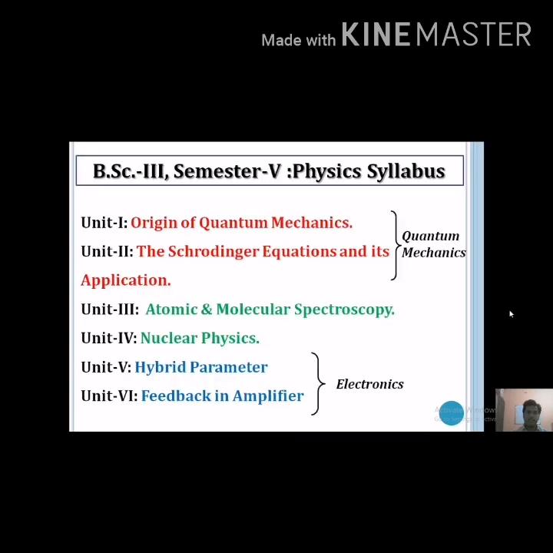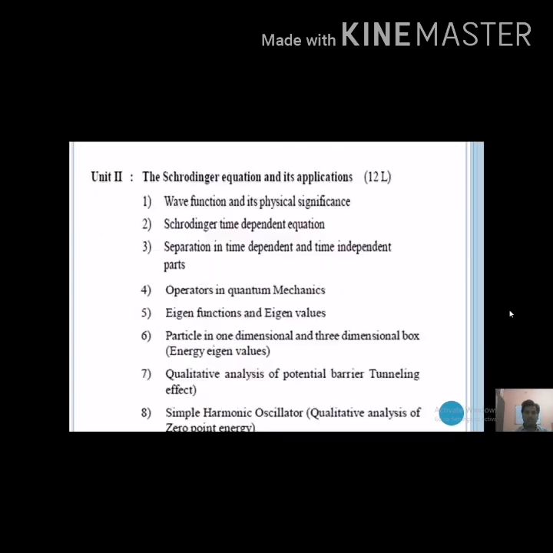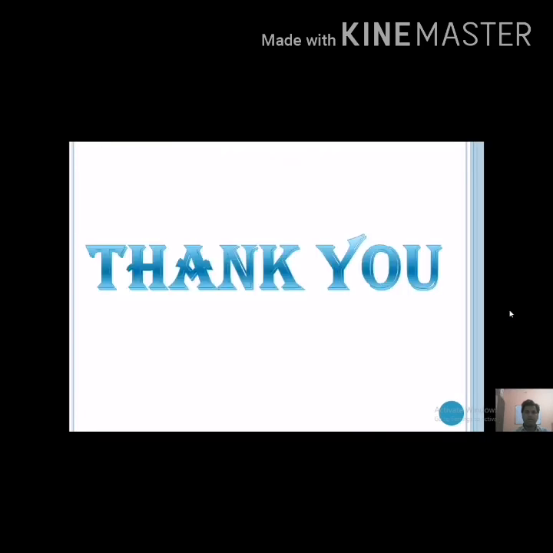So there are 6 units. Once again we repeat here, there are 6 units, unit number 1, 2, 3, 4, 5, 6. Unit number 1 and 2 belong to quantum mechanics. Unit number 3 and 4 belong to microscopic physics, in which we will study atomic and molecular spectroscopy and nuclear physics. And unit number 5 and 6 belong to electronics, in which we study the hybrid parameters, feedback and amplifiers. So from the next lecture, we will start our unit number 1st, the origin of quantum mechanics. So thank you very much.